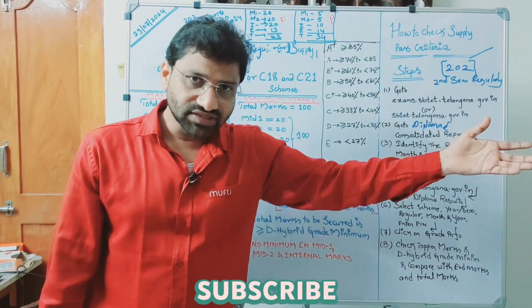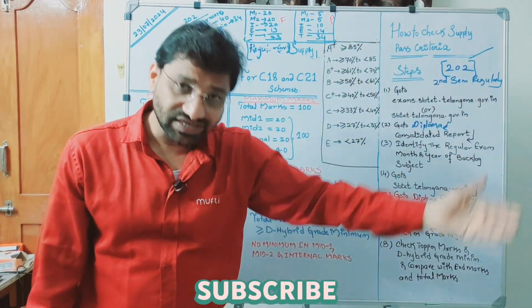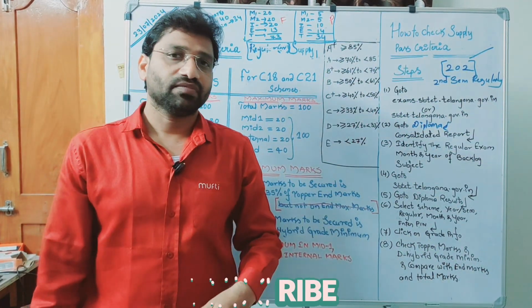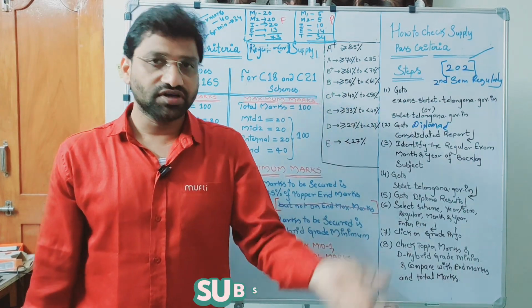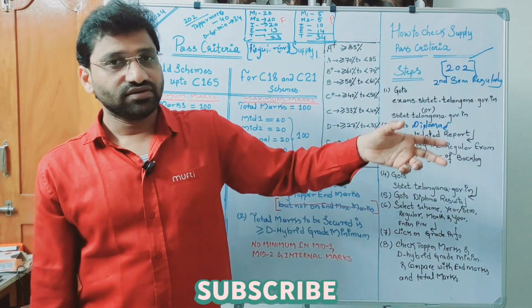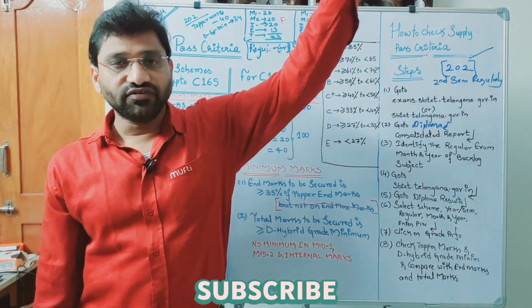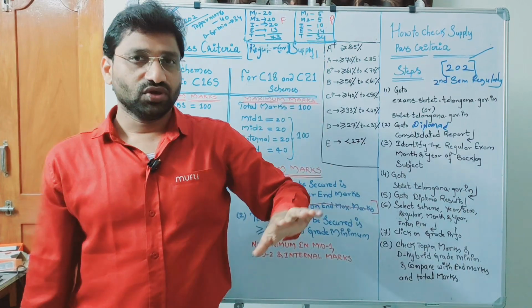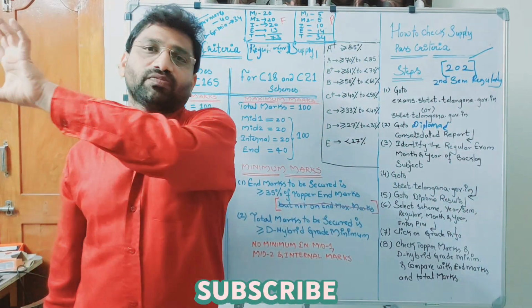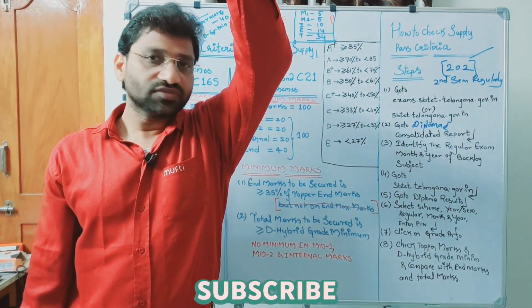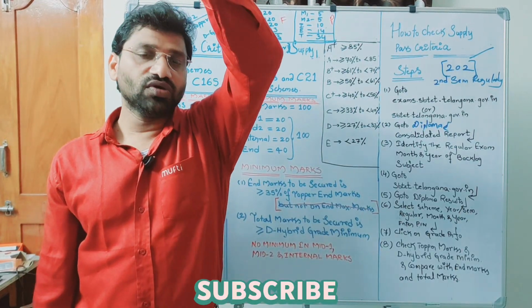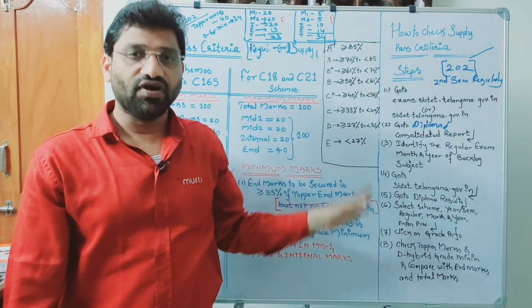Go to diploma results. See the semester results of that event. Maybe second sem, maybe first sem, maybe third sem, maybe so and so. Then there you can see the grade information of the regular event. Go to that subject row. See the upper marks. See the upper marks. That will tell you how many marks you have to get out of 40.